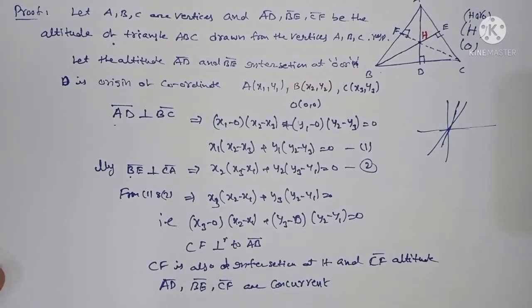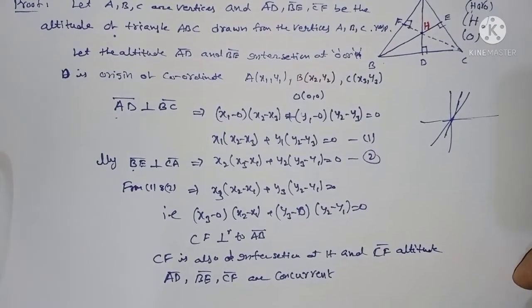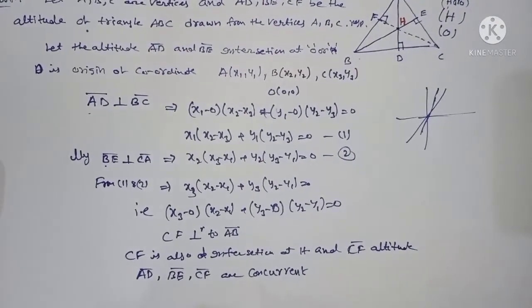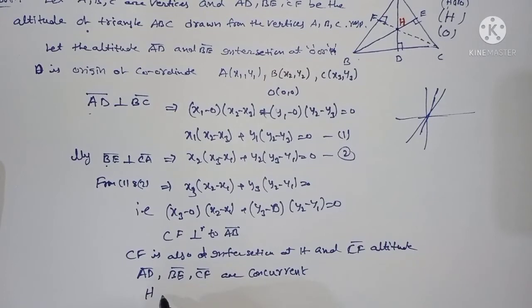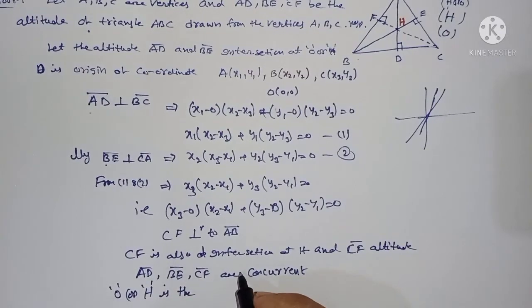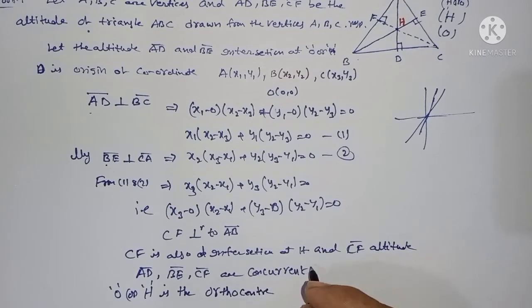Therefore capital H, or O, either one, is the orthocenter of the triangle ABC. This is important.